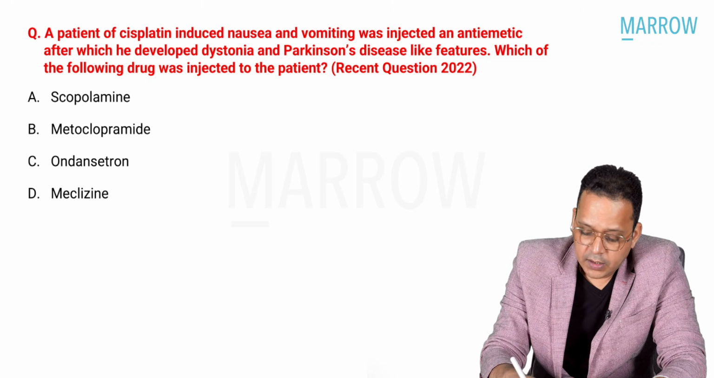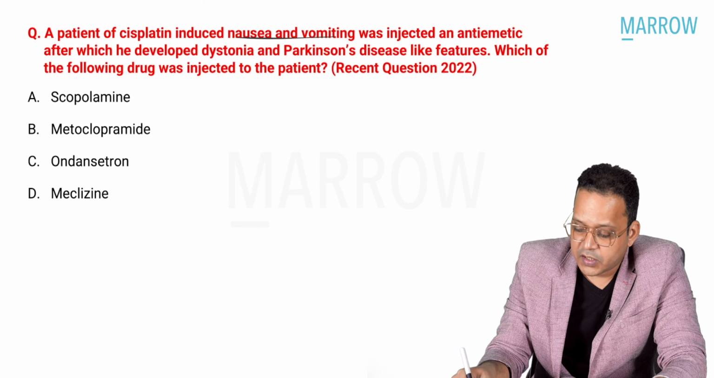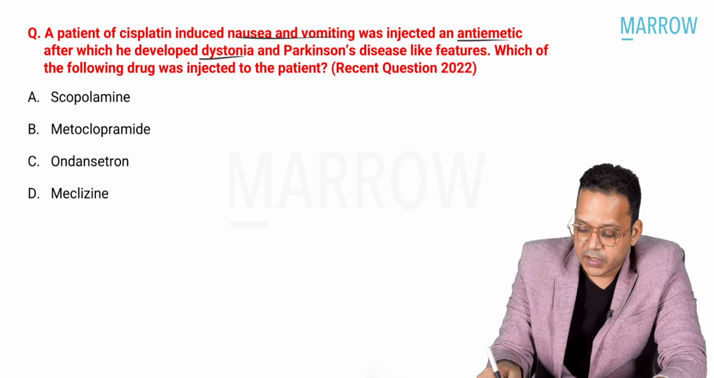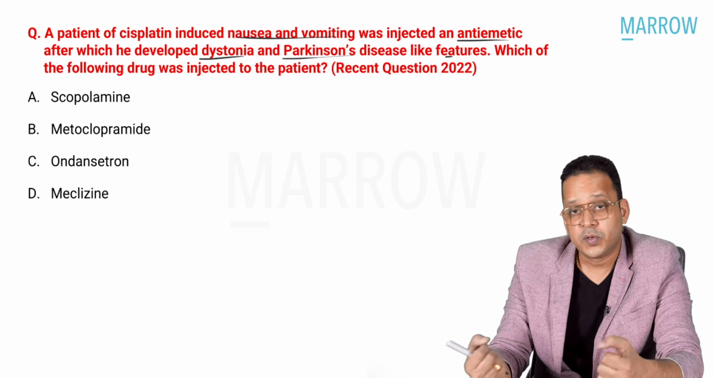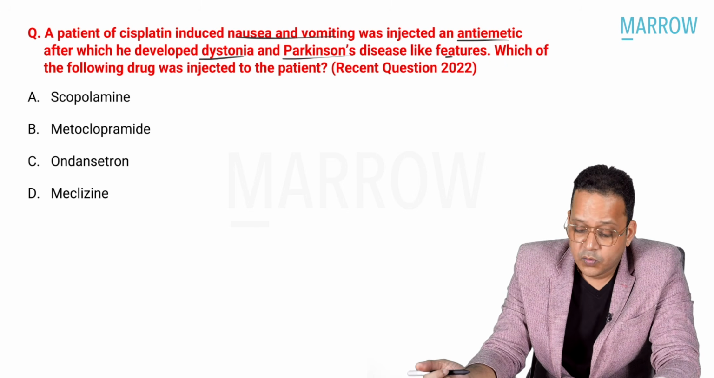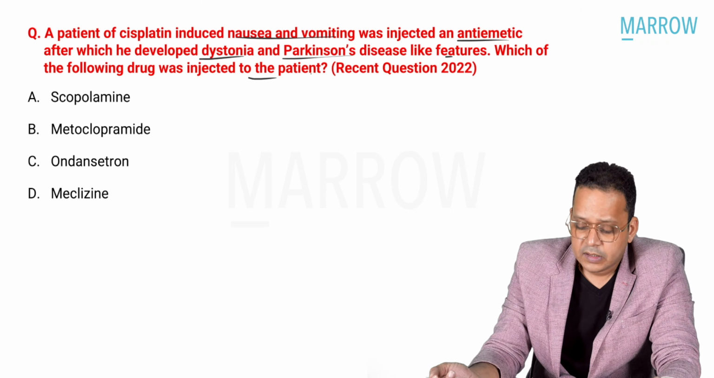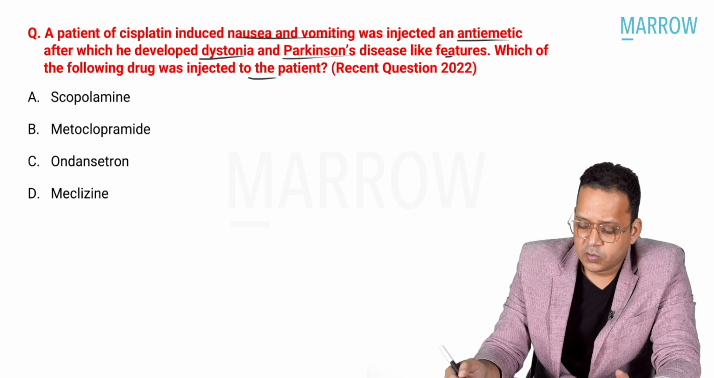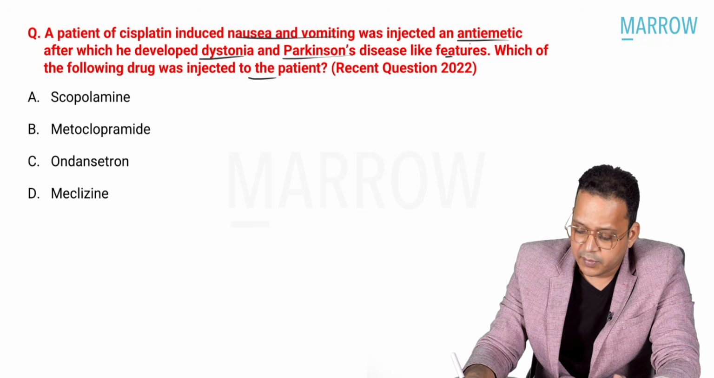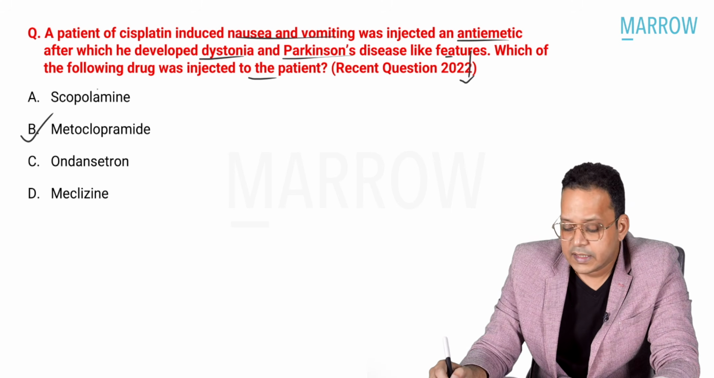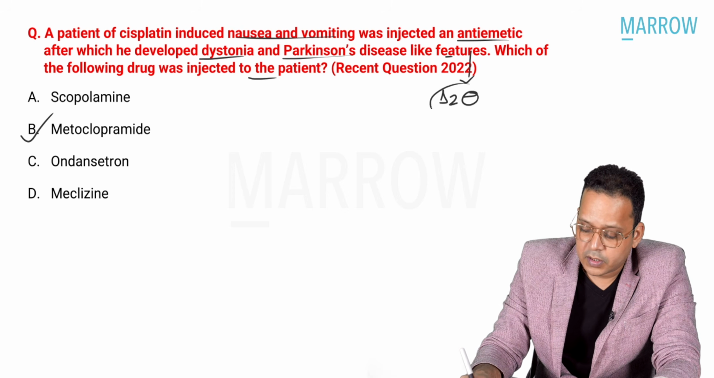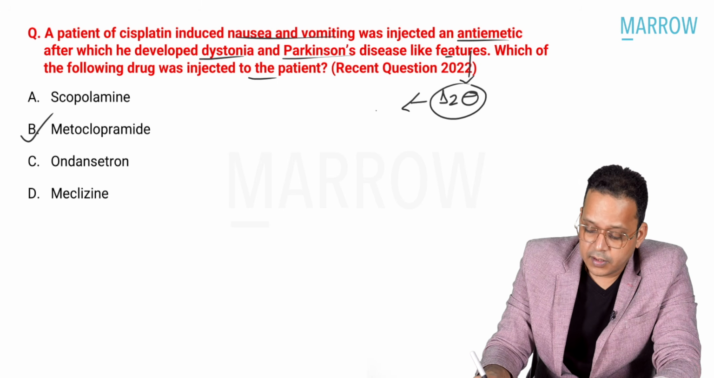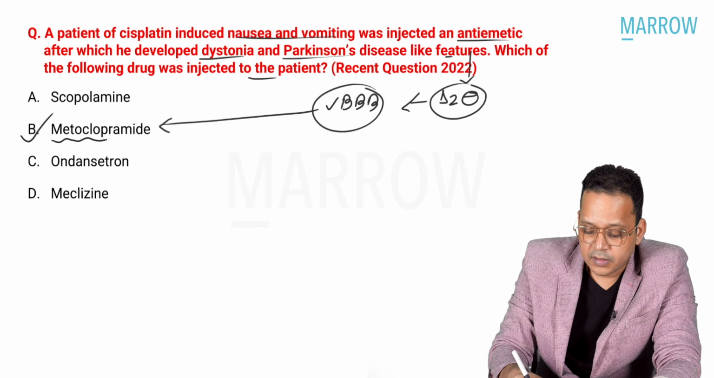Next question. A patient of cisplatin-induced nausea and vomiting was injected with an antiemetic and developed dystonia and Parkinson's disease-like features. So tremor, bradykinesia, and dystonia, meaning abnormal posturing, developed. Which of the following drugs was injected into the patient? Basically, they are asking you that the antiemetic metoclopramide is causing this. The reason being it is a D2 blocker, and because it crosses the blood-brain barrier, this is the reason why metoclopramide is the answer here.